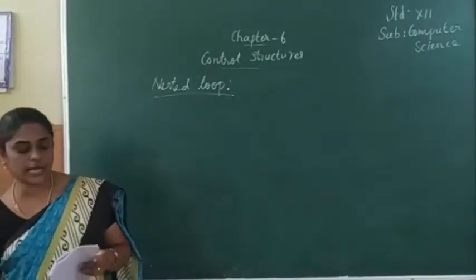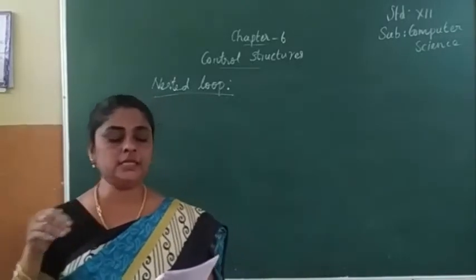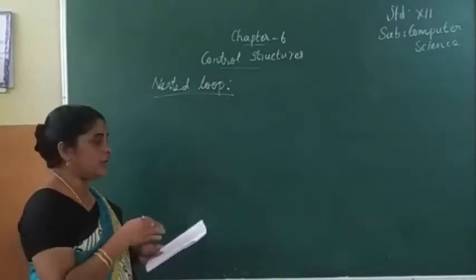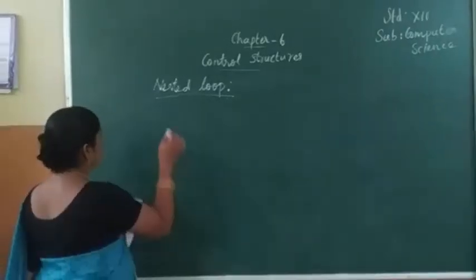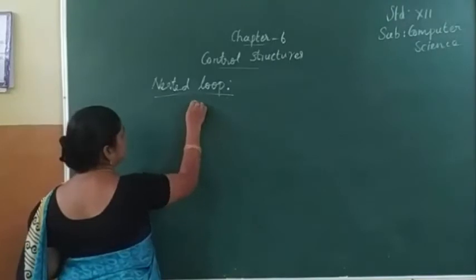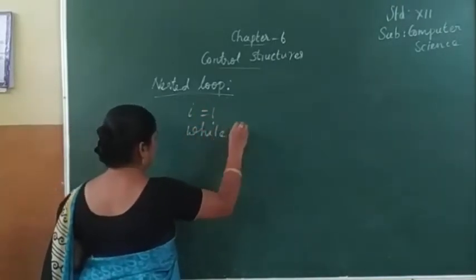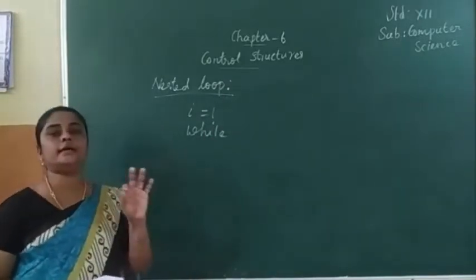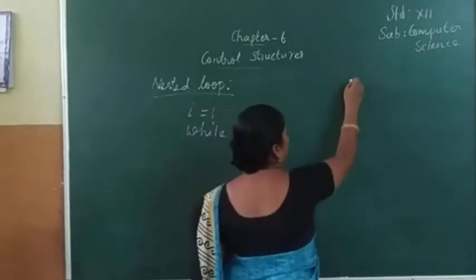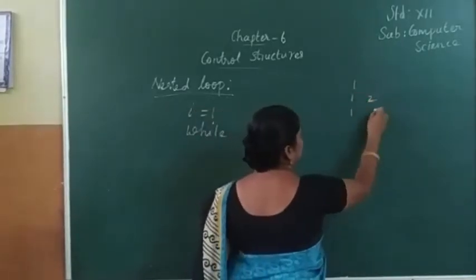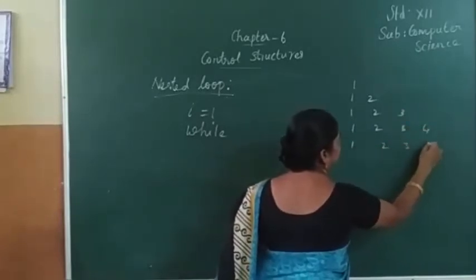Now we can see one example. Program to use nested loop, for within while loop. Now see the program I am writing. This program is to print a pattern of values: 1; 1, 2; 1, 2, 3; 1, 2, 3, 4; 1, 2, 3, 4, 5.